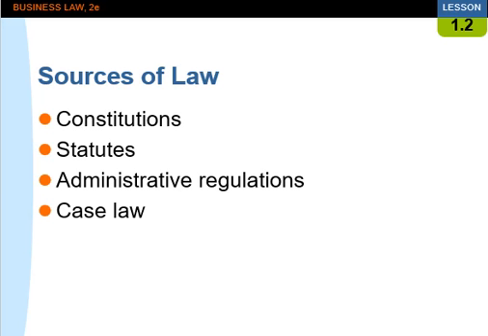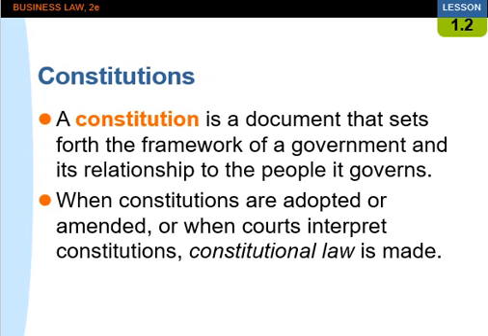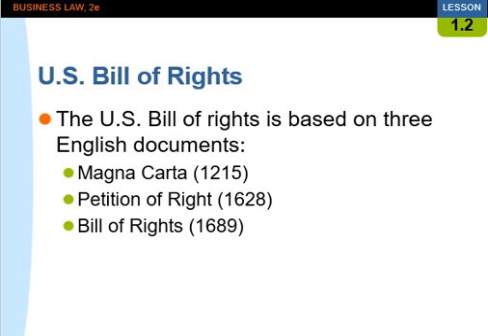A constitution is a document that sets forth the framework of a government and its relationship to the people it governs. When constitutions are adopted or amended, or when courts interpret constitutions, constitutional law is made. The U.S. Bill of Rights is based on three English documents: Magna Carta, 1215, Petition of Right, 1628, Bill of Rights, 1689.